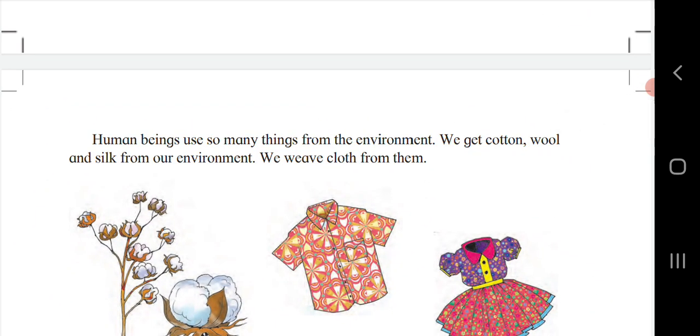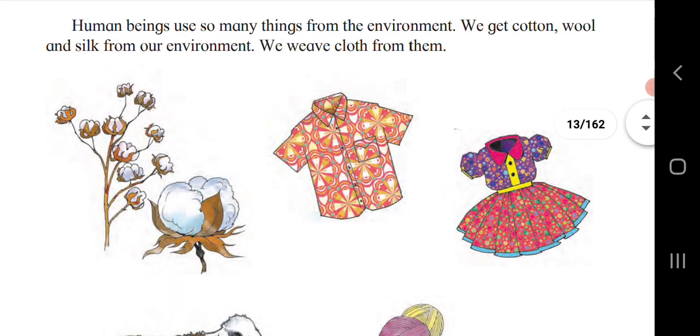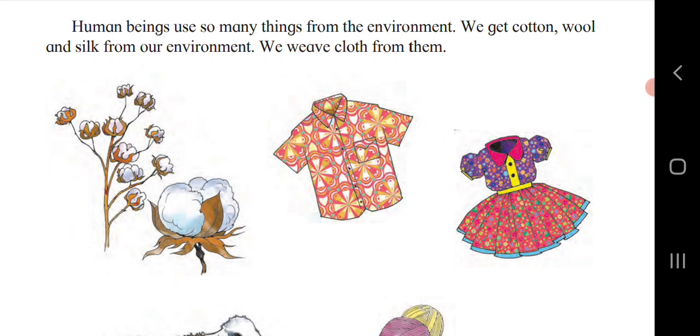Human beings use so many things from the environment. We get cotton, wool and silk from our environment. We weave clothes from them. Yes. What do we do? We collect cotton from nature, that is, from the environment, and we convert that cotton into thread. And with the help of thread, by combining that thread, we create different types of materials like shirts, or we can say different types of clothes: shirt, frock, sari and other things.